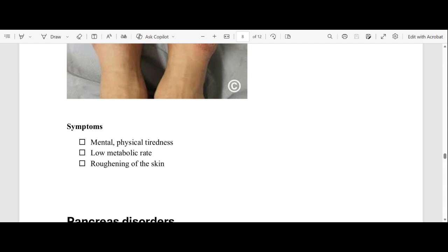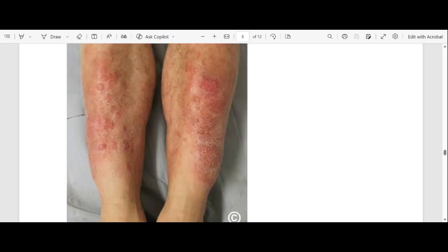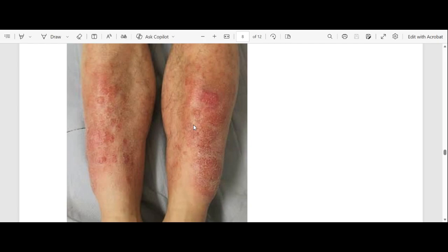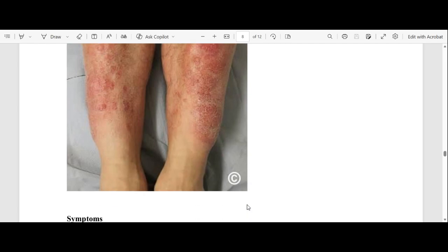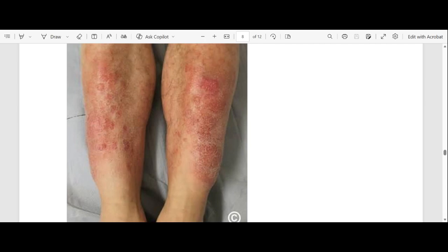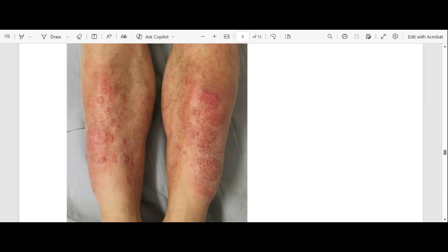Remember, what is metabolism? The rate at which your body breaks down food. Also, roughening of the skin. As you can see, this person's skin is a bit rough. And to add another symptom, the skin is a bit swollen.